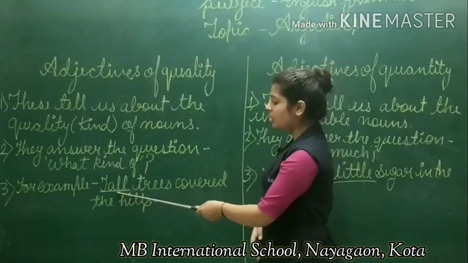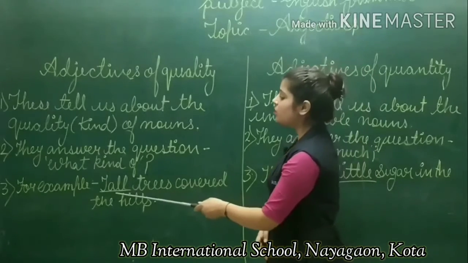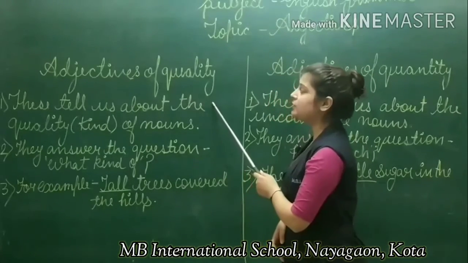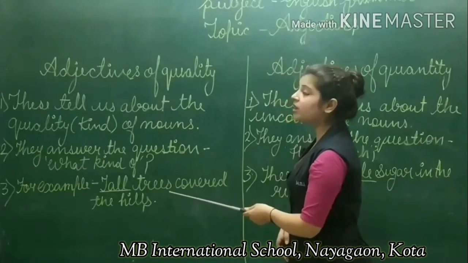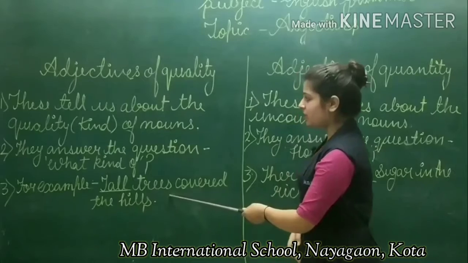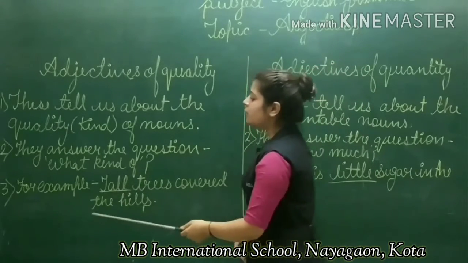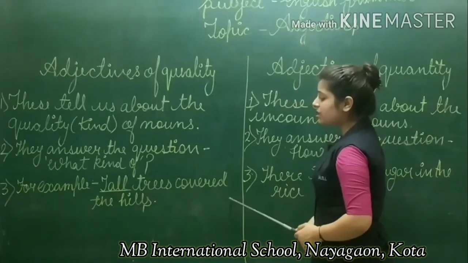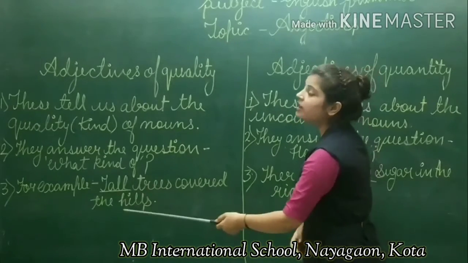The word tall is describing the noun, so tall is an adjective of quality because this word tells us about the quality of trees. They answer the question, what kind of? For example, what kind of trees covered the hills? Tall trees covered the hills.